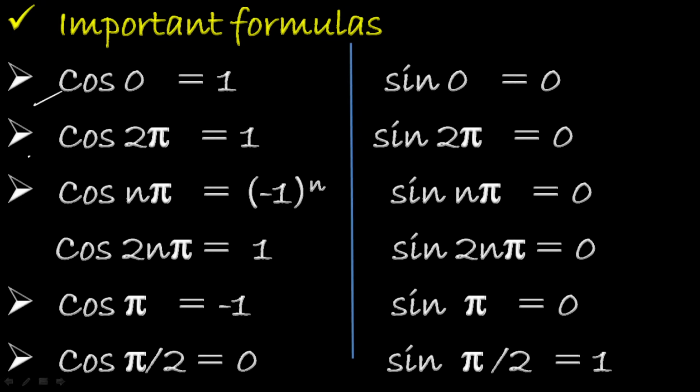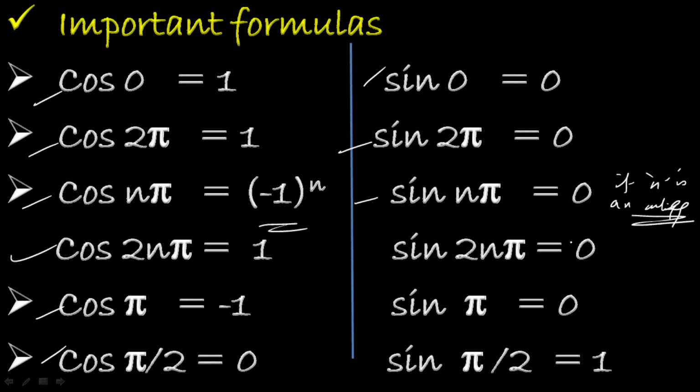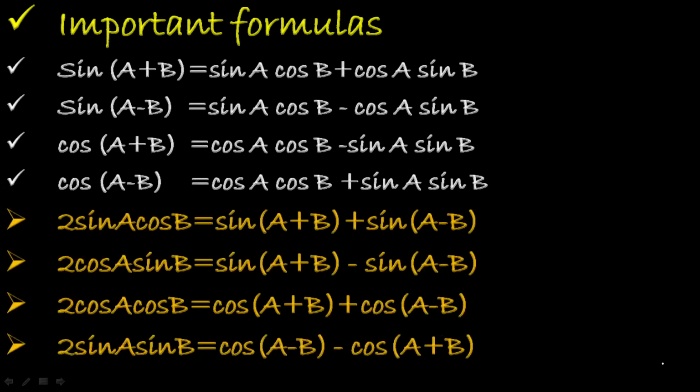Cos 0 takes the value 1, cos 2 pi is plus 1, cos n pi is (minus 1) to the power n, cos 2n pi is plus 1, whereas cos pi value is minus 1, cos pi by 2 is 0. Whereas in case of sine terms, sin 0 is 0, sin 2 pi is 0, sin n pi is equal to 0 if n is an integer. This is a very important thing. Here we mostly deal with only the integer case, so that's why I am not mentioning it here. Sin 2n pi is also 0 when n takes an integer value, sin pi is 0, whereas sin pi by 2 takes the value 1. Now, these are all the important things you should remember.